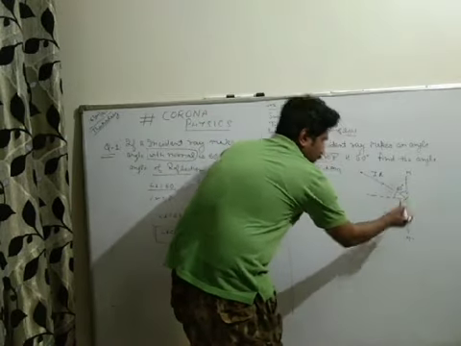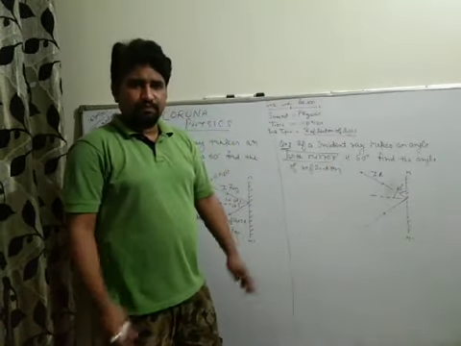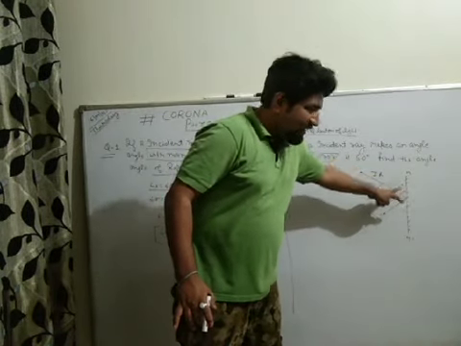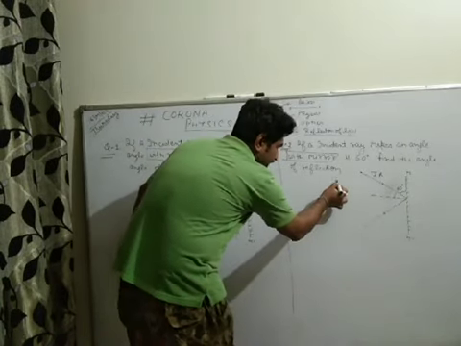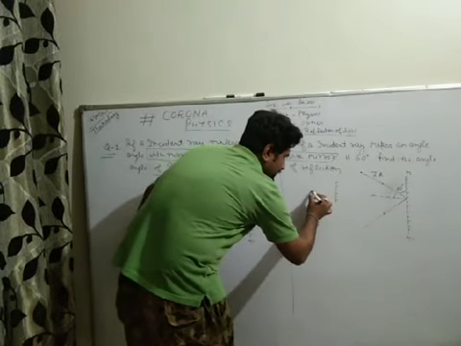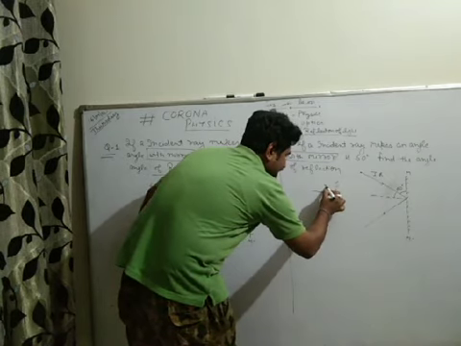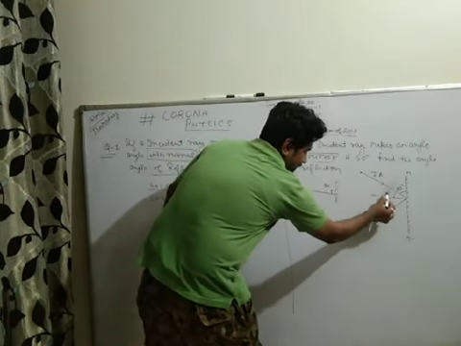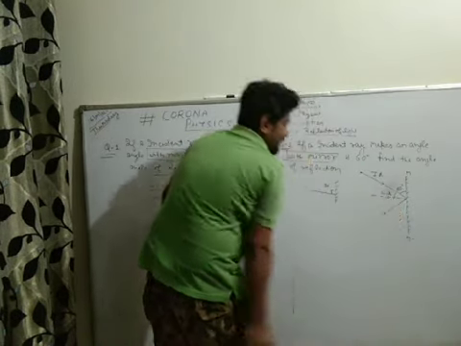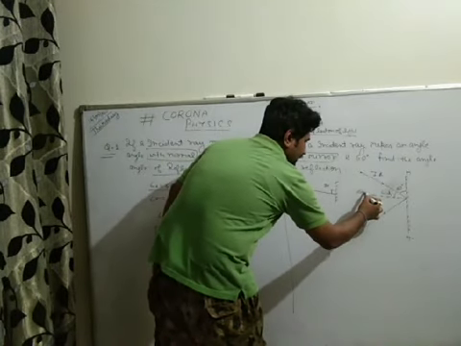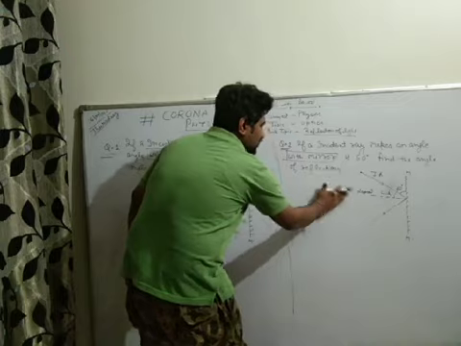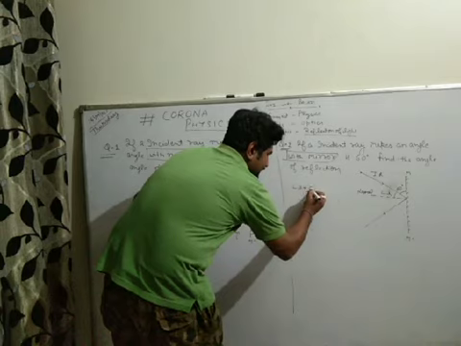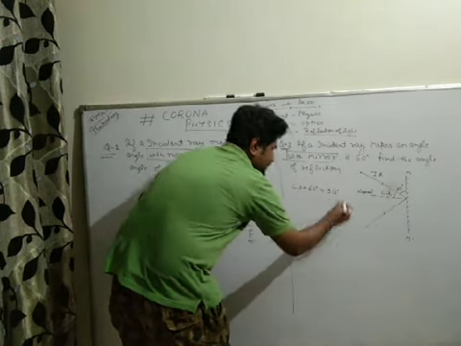In this question, angle I is not given to you. We know very well, the normal makes 90 degree with the mirror. This is the mirror, this is the normal, and it is making 90 degree with it. You first have to find angle I. Whenever you have to find angle I, you know very well, angle I plus 60 degree equal to 90 degree.